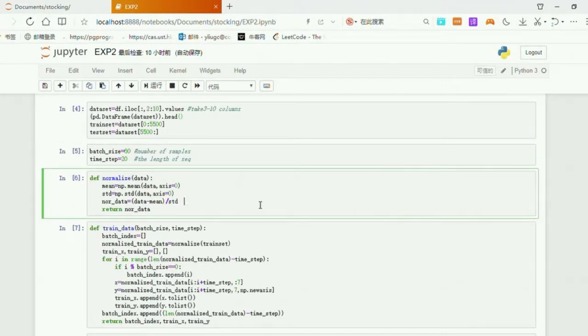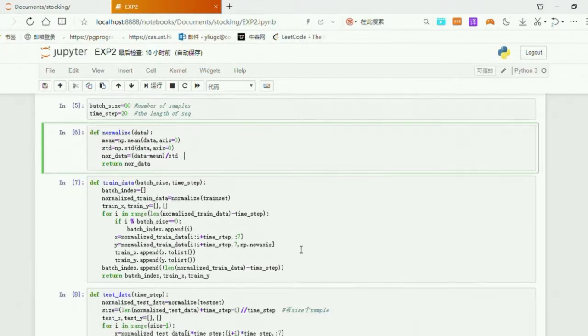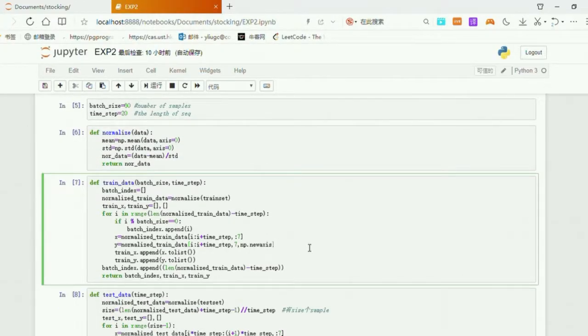This is the batch normalization function. We use it to normalize for each training mini-batch. After that, we split the features and labels in our training and testing dataset, and we get the batch index.